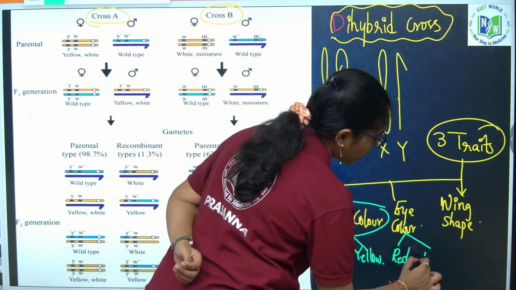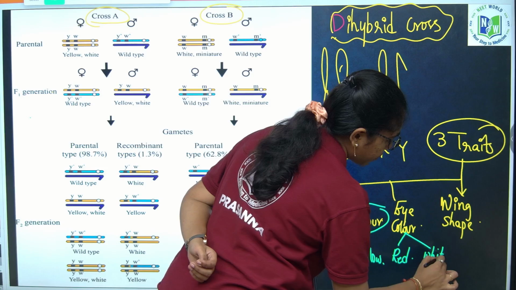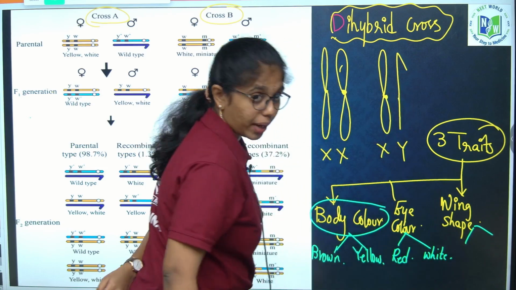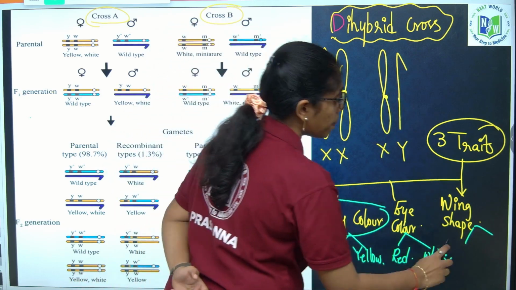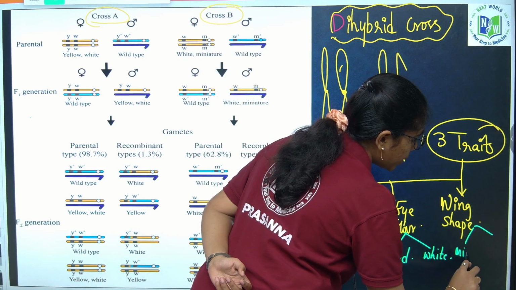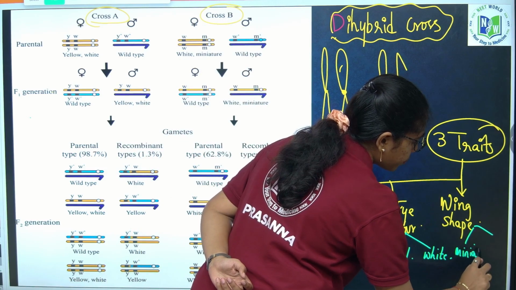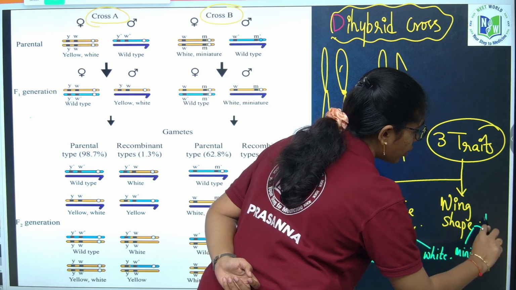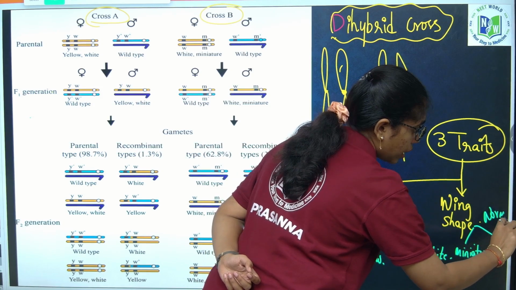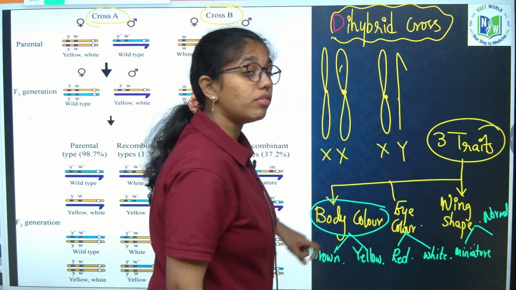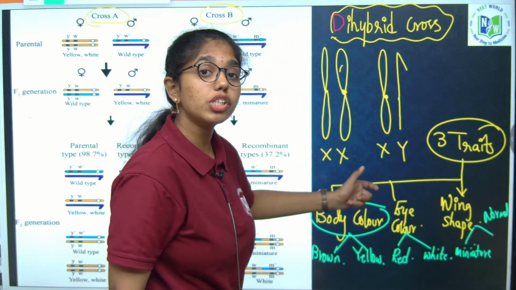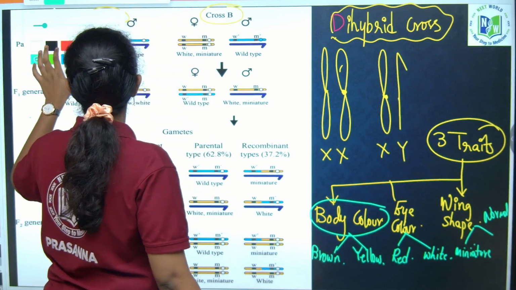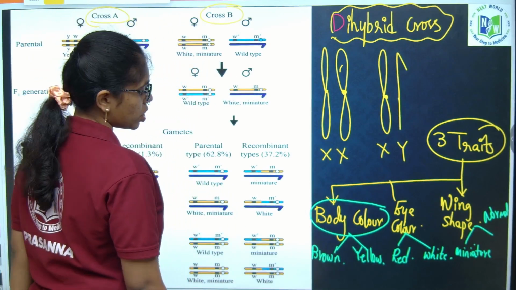It can be what? Red and white. If you take wing shape, it can be miniature wing and normal wing. Now you have to know which is the dominant and which is the recessive trait in this.